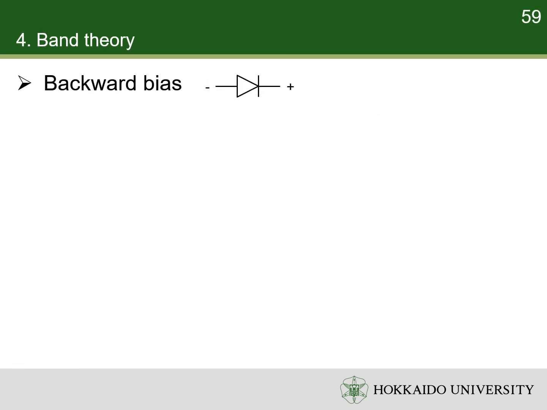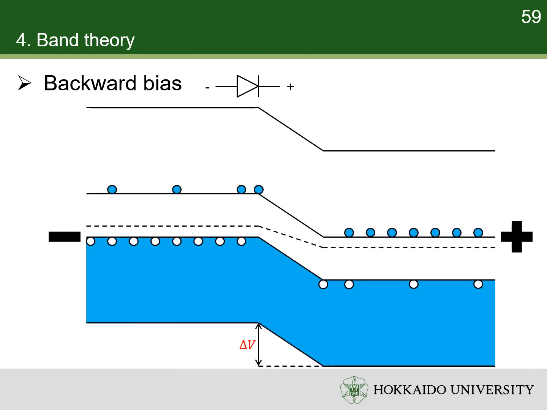If the n-type semiconductor is connected to a positive electrode, while the p-type semiconductor is connected to a negative electrode, the built-in voltage is enhanced, and there will be hardly any current. This configuration is a backward bias. In summary, a diode works as a rectifier, which allows current to flow only in one direction.